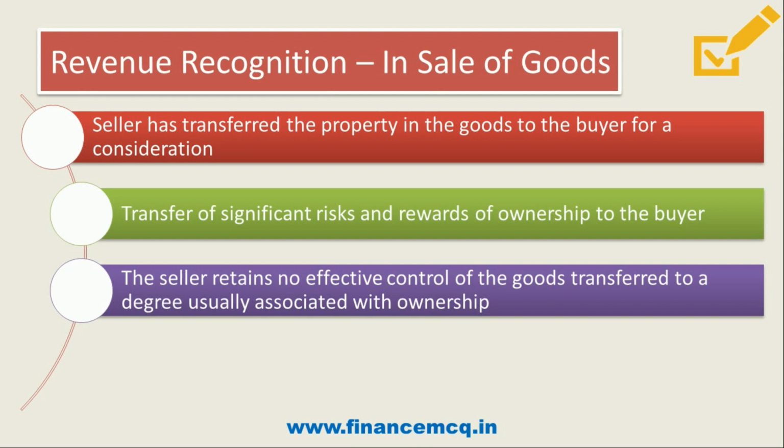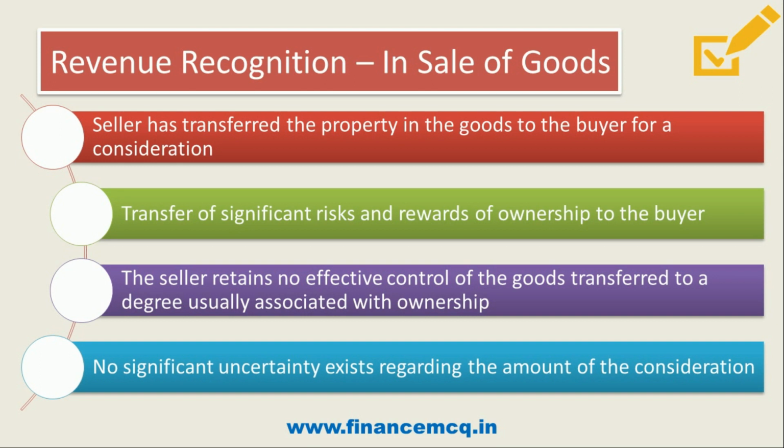Friends, also remember that the seller shall retain no effective control of the goods transferred to a degree usually associated with ownership. That is, if he has control over the goods which an owner would have, then it is not a transfer. And friends, there should not be any significant uncertainty regarding the amount of the consideration. That is, if the amount of consideration or sales price is not clear, then how can we recognize revenue? So remember these points. I hope it is now clear when we can recognize revenue in case of sale of goods.